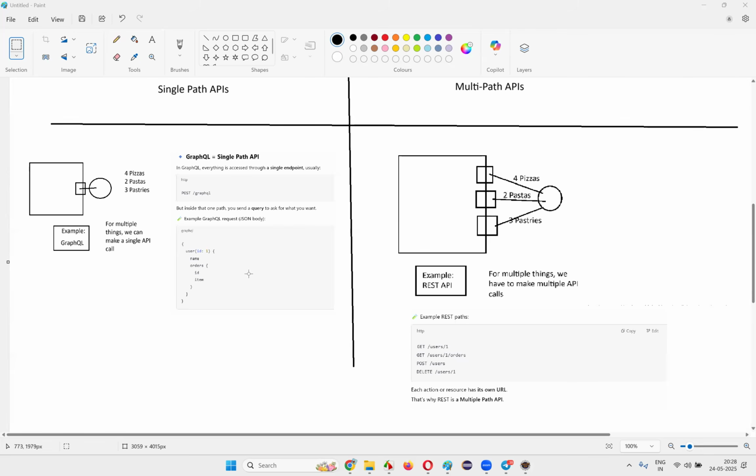Okay. Single path APIs, this is the GraphQL example. Multiple path APIs, REST API calls. For every separate thing, you have to make a separate call.